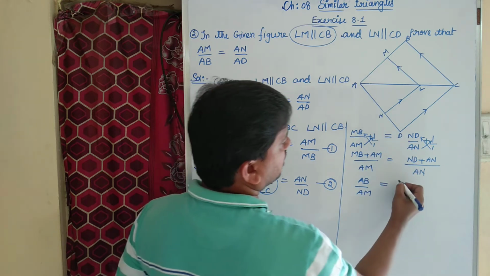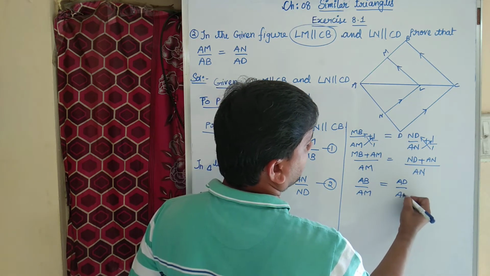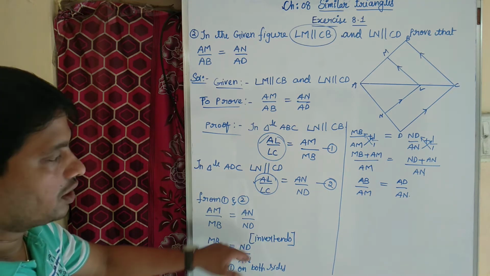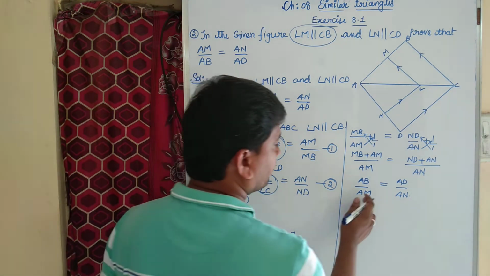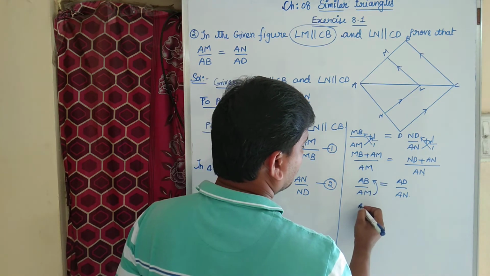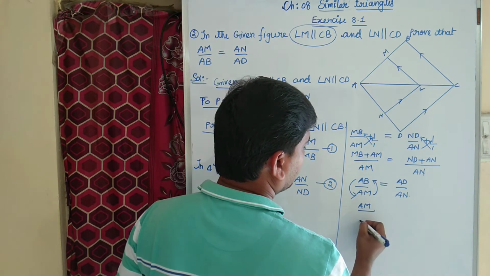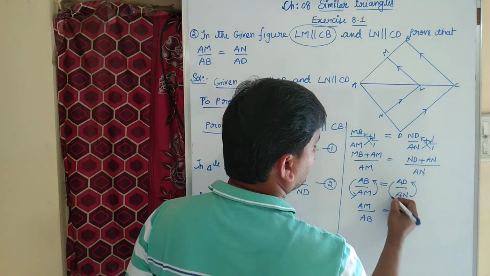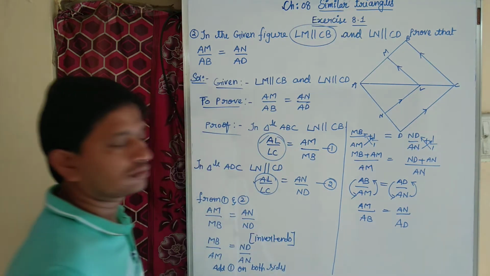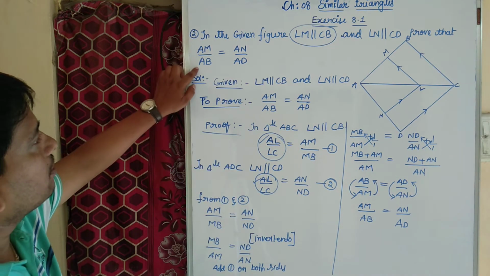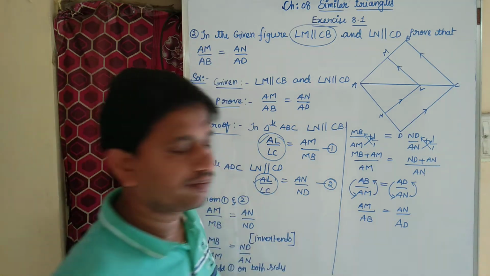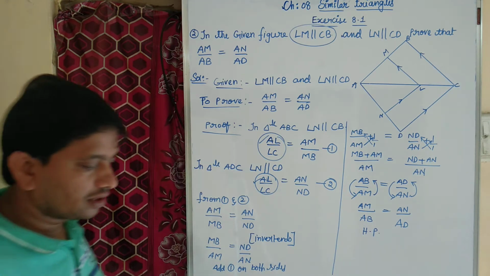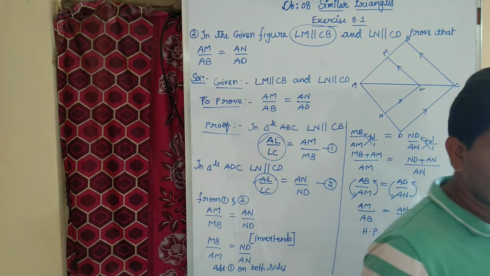ND plus AN is nothing but AD by AN. Once we did invertendo over here, let us do invertendo once again. Then this will become AM by AB equal to AN by AD. They are asking to prove that only. Hence proved.